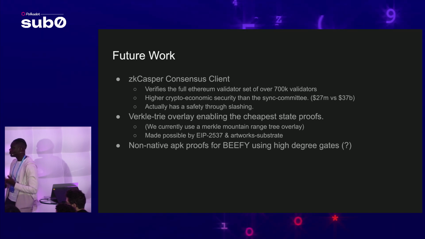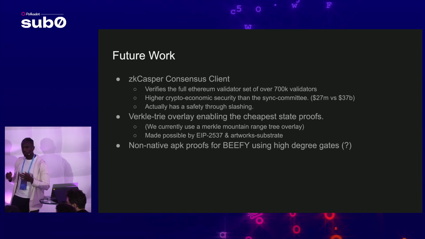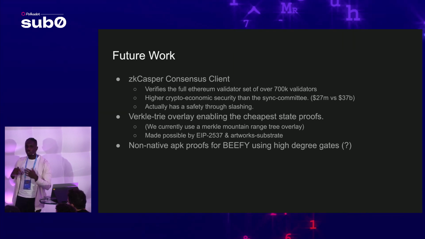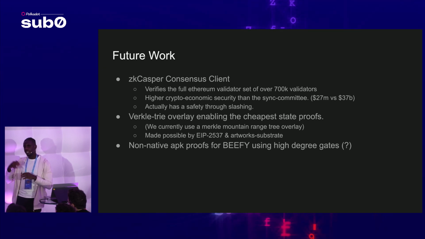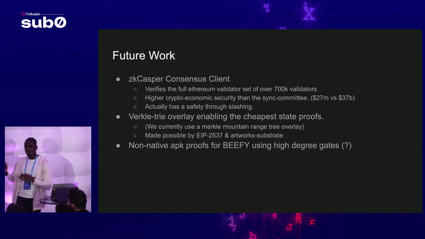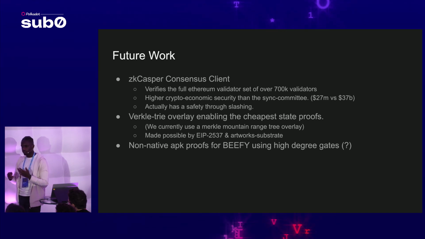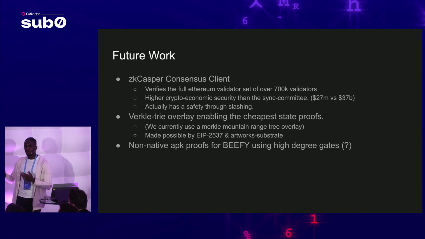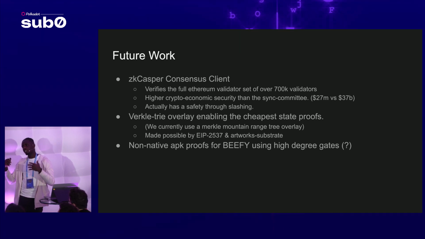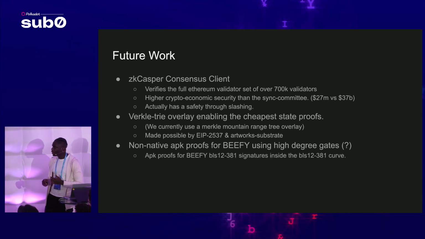And I think the last thing would be to make Beefy and the APK proofs work within a non-native curve. The gist of it is, instead of using an external curve for the APK proofs, we use the same curve that the BLS signatures use. And so we can put all of that into the same BLS precompiles on Ethereum, and we have the cheapest consensus proofs. No, not really we, but Polkadot will have the cheapest consensus proofs.